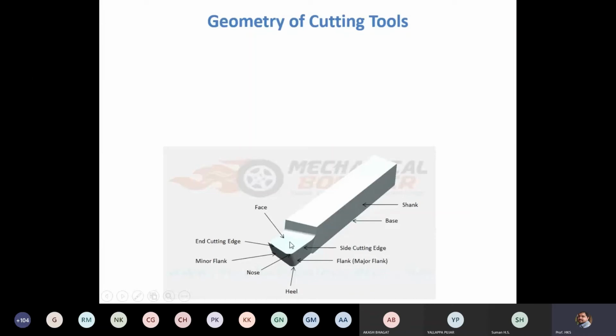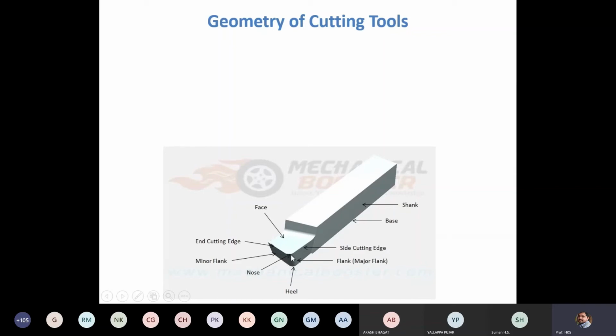One is the rake surface, also called the face. And there are two clearance surfaces. This is a clearance surface and this is also a clearance surface. This one is called the major clearance surface or major flank. This is considered the minor clearance surface or minor flank.